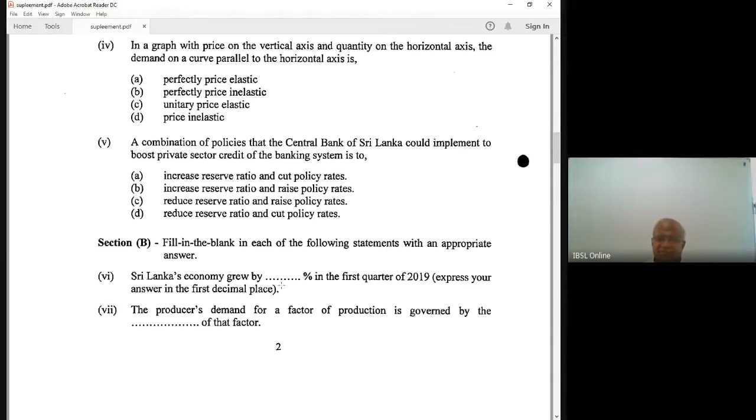1.6% in the first quarter 2020. Express your answer in the first decimal, right? 1.6.